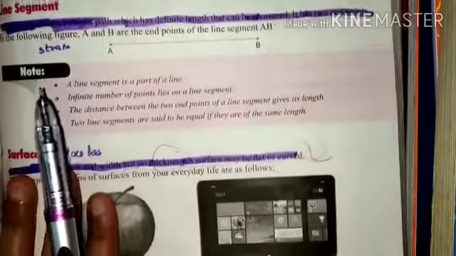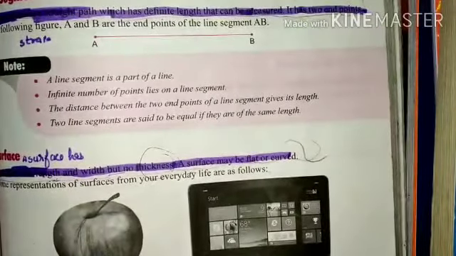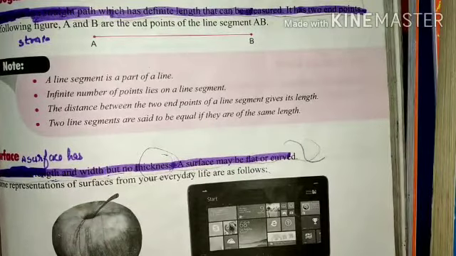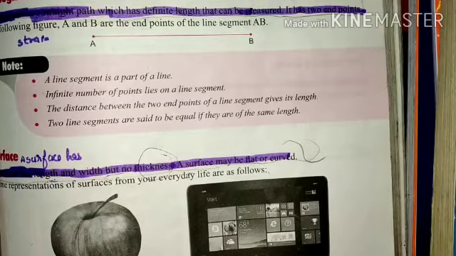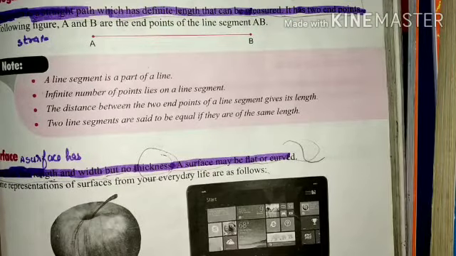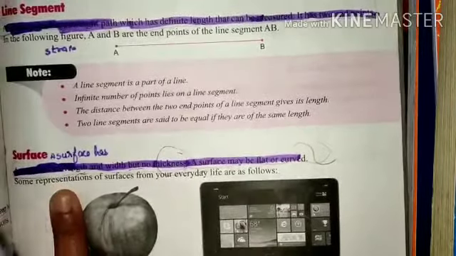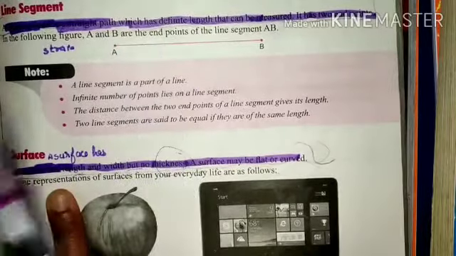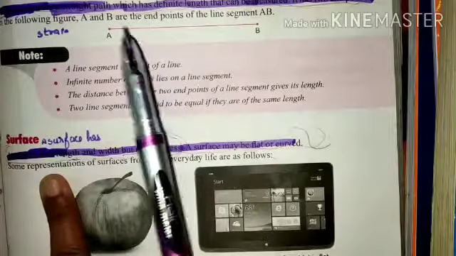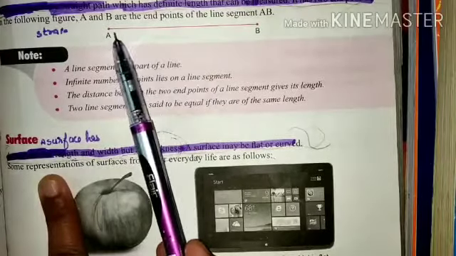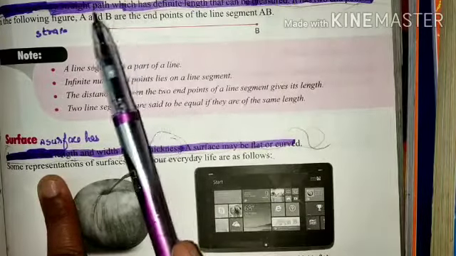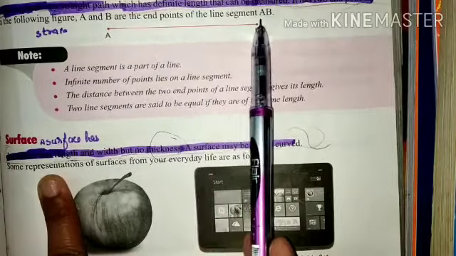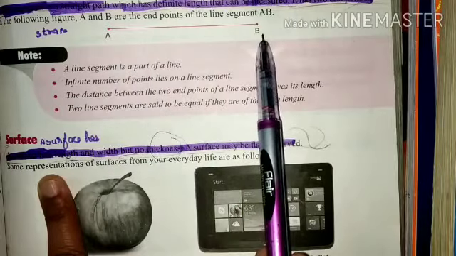Next is line segment. Firstly we revise: a line has no ending point, then a ray has one ending point. Then line segment. A line segment also has a straight path and it has two ending points, like this, A and B. A and B are the end points of line segment AB.